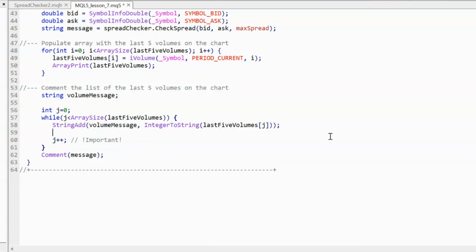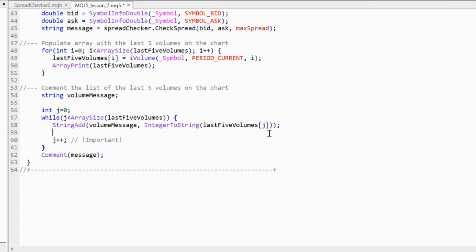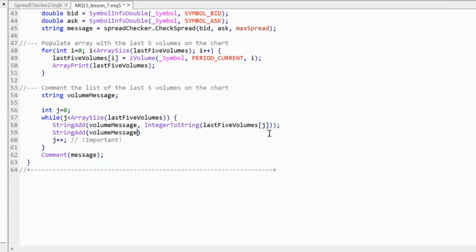So now we're going to do something else as well. Because if we do this now, all the numbers will be together, so we want to separate those numbers out a bit. We could do that with a new line. We've used a new line character constant before, but we're going to do another string add, and we're going to go to our volume message. In the past, we've used a new line variable like that. If we change this to \t, put a space by it, this will put in a tab, which will separate those numbers for us. So now we're using our while loop.